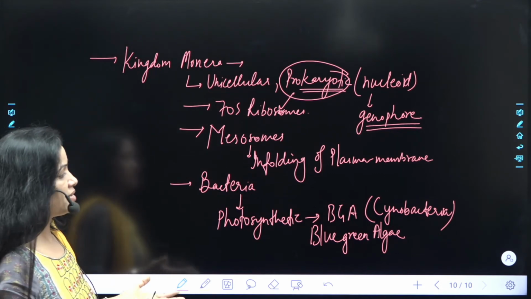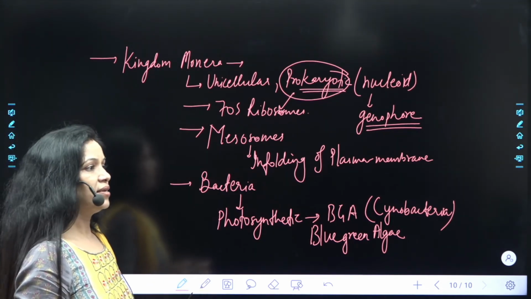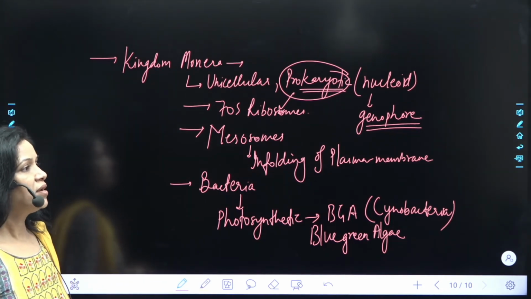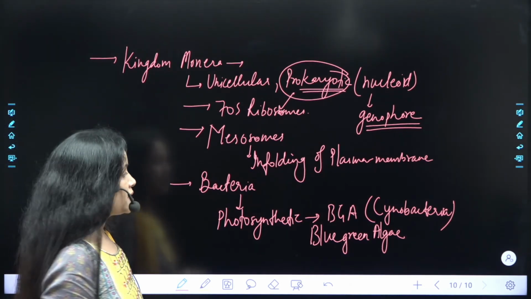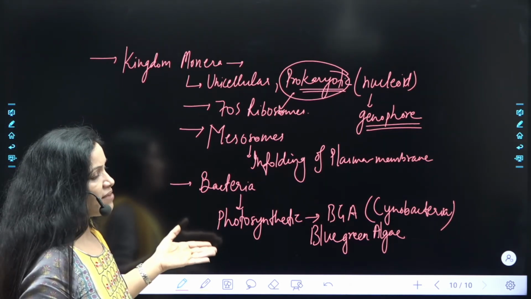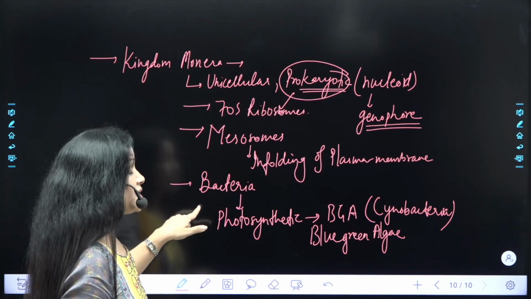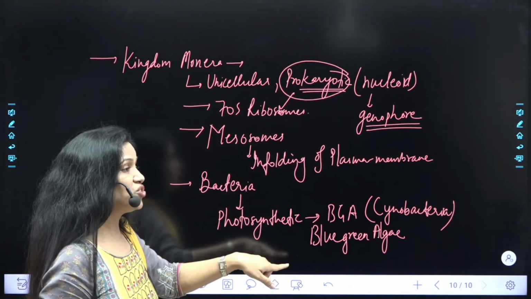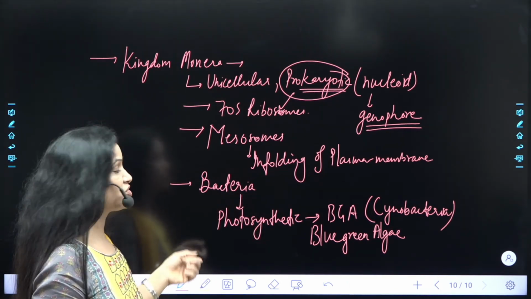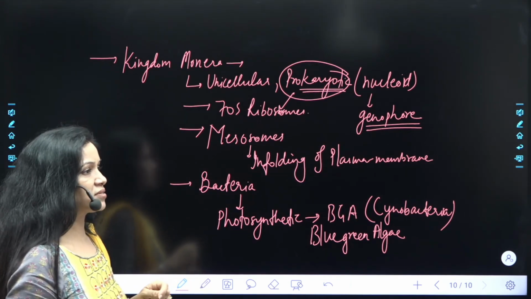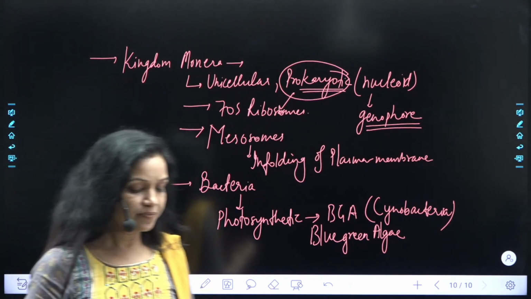One such bacteria is BGA, that is cyanobacteria, and this is an example of Monera. Exactly. Bacteria are the sole members and BGA is one example of bacteria which can undergo photosynthesis. Okay?